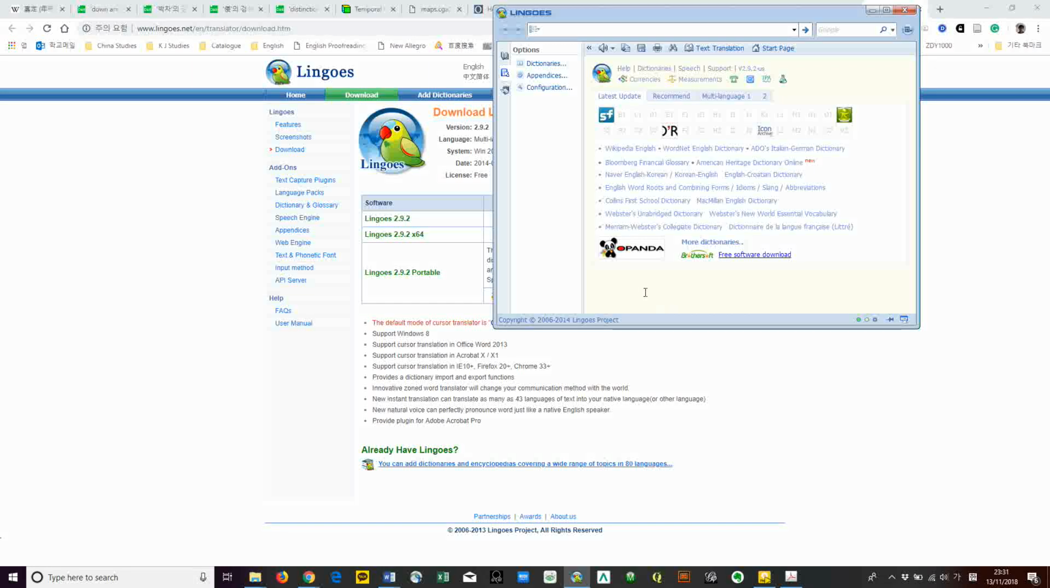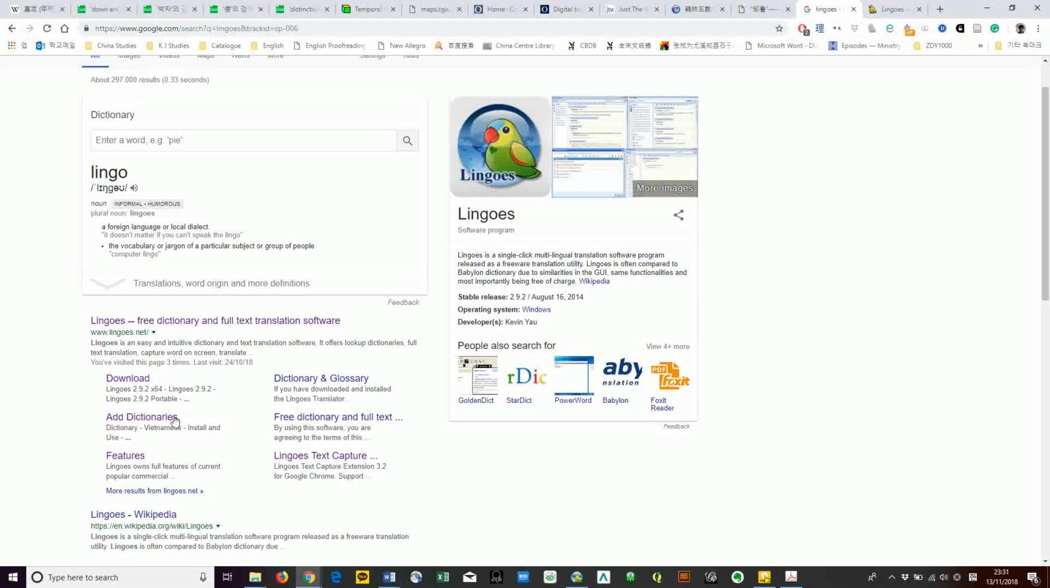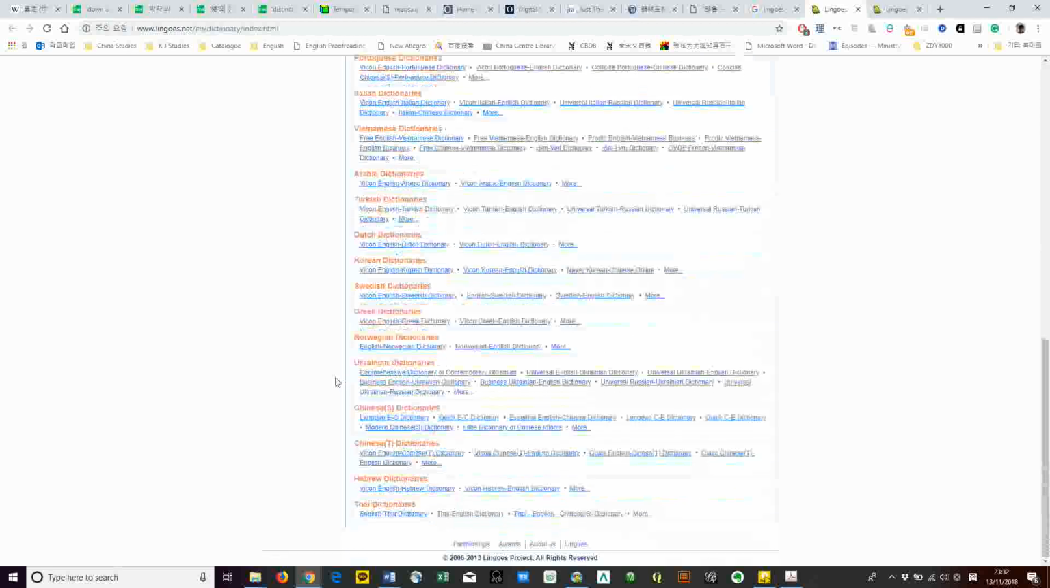Now it's time to download Hanyu Da Cidian. Lingoes is just a nearly empty software. To make it work, you need to download data, real dictionaries, and install them into Lingoes. Let's go back to the Google search result, and you'll see an add dictionaries link here. Click it. There are loads of different dictionaries. Let's go to Chinese T. T stands for traditional dictionaries. And please click more.